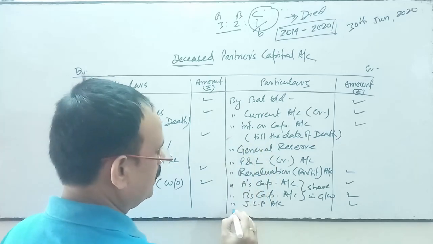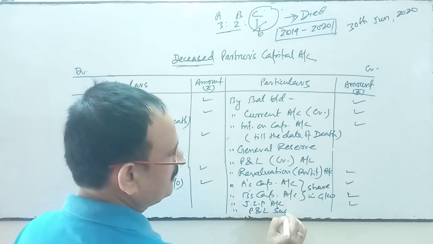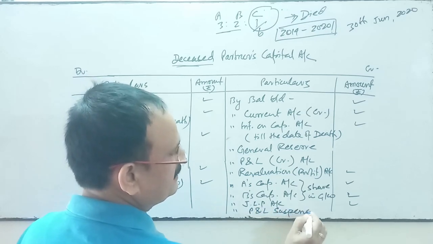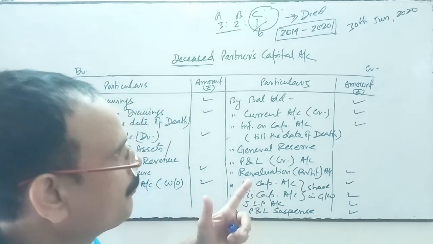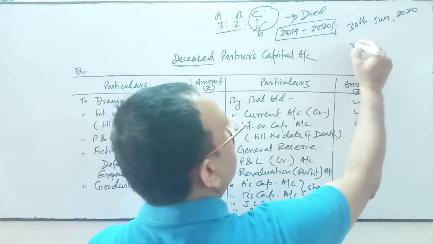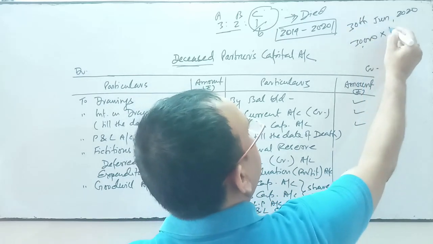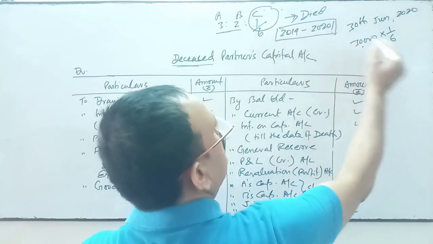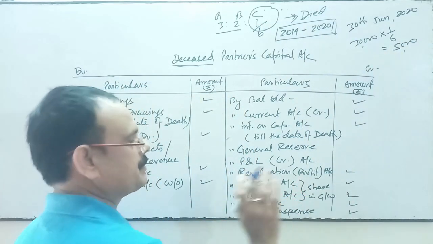We will write it by profit and loss suspense account, share in three months' profit. Suppose the three months' profit is 30,000. His share is 1/6, so C's share is only 5,000, which will be transferred there.